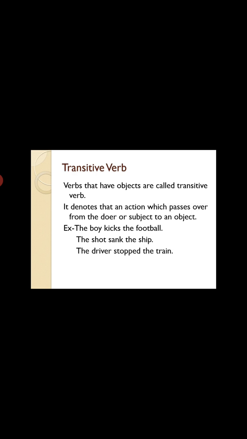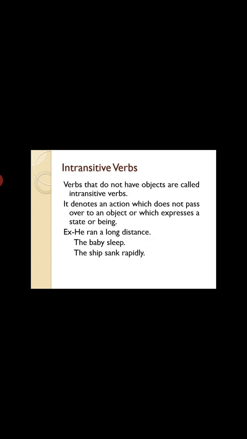Okay, the action is going from the doer to the ऑब्जेक्ट. ओके, जहाँ सब्जेक्ट से अब जो वर्ब है वो किस पर पास हो रहा है? ऑब्जेक्ट पर. दैट इज वाई इट इज कॉल्ड ट्रांजिटिव वर्ब. देन इट इज intransitive verbs. So as we have seen कि जहाँ पर हम transitive verb की बात कर रहे थे, so that transitive verb was transferring towards the object. Okay, an object was also there with the verb.